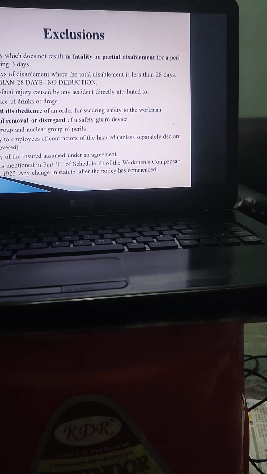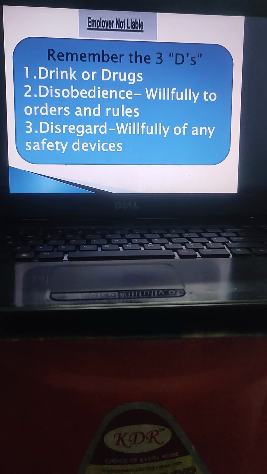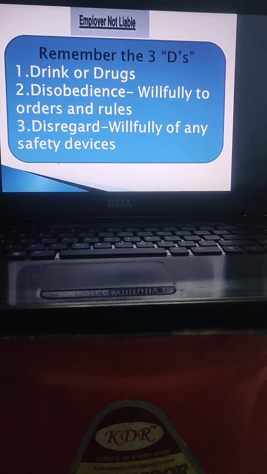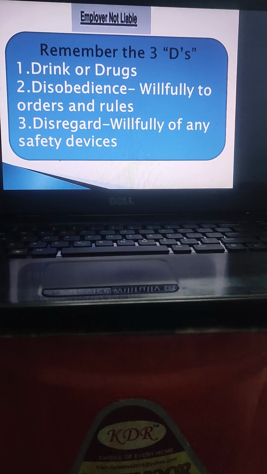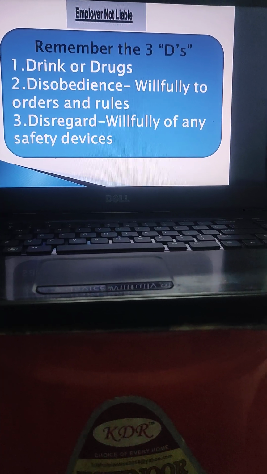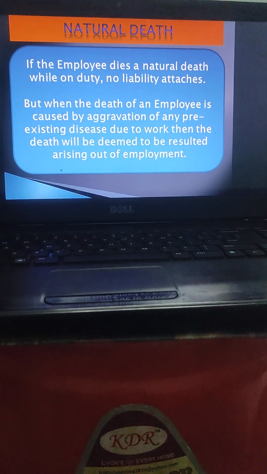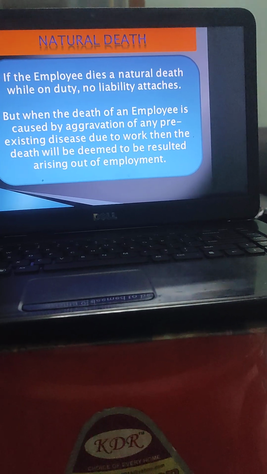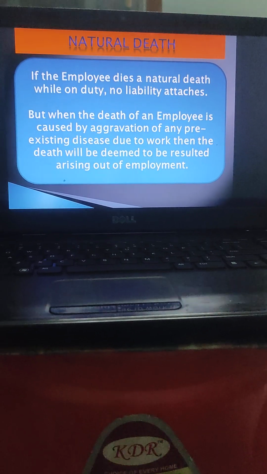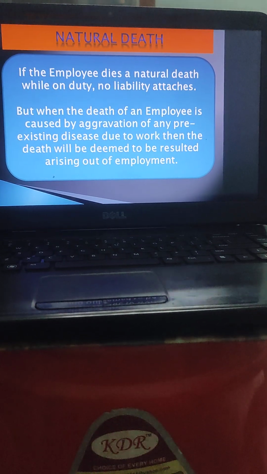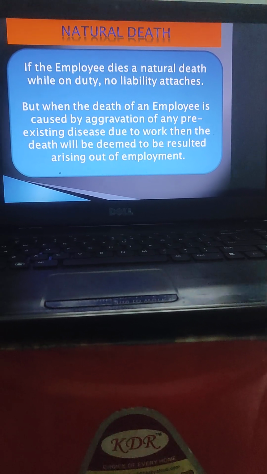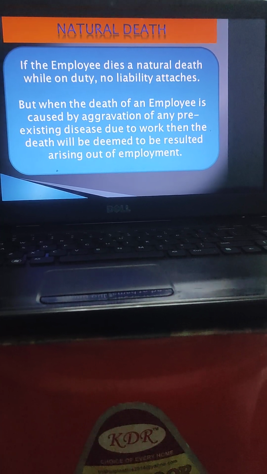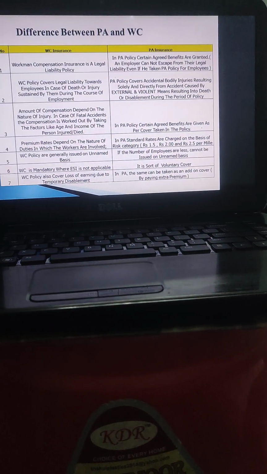Majorly 3 exclusions are there. That is drink or drugs, disobedience, willful disobedience, or disregard of any safety devices. So 3 Ds are known as the exclusions of the policy. This policy does not cover natural death. If the employee dies a natural death while on duty, no liability attaches. But when the death of an employee is caused by aggravation of any pre-existing disease due to work, then the death will be deemed to have resulted from and arisen out of employment. So these are the exclusions.